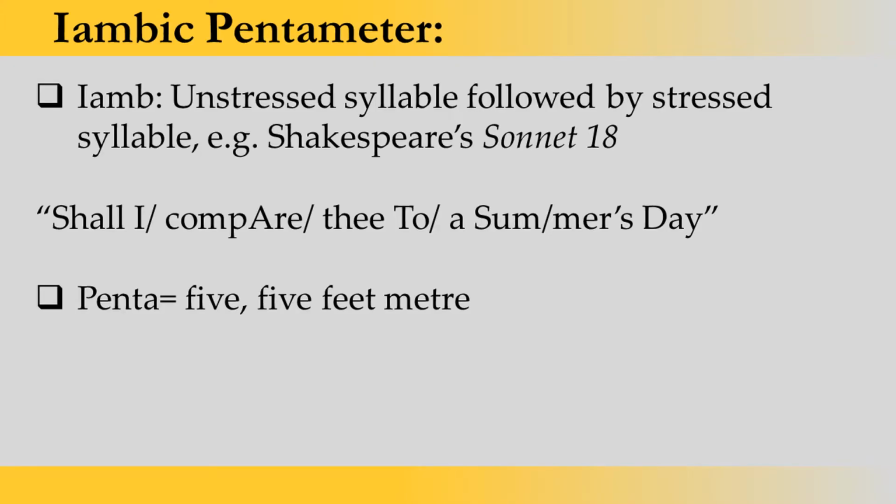So iambic pentameter means an unstressed syllable followed by a stressed one. Let's understand an example by Shakespeare. We have Shakespeare's sonnet number 18. As you know, Shakespeare composed 154 sonnets, and these are very famous sonnets, and he used this meter, iambic meter, in the sonnets. And here we have an example from sonnet 18.